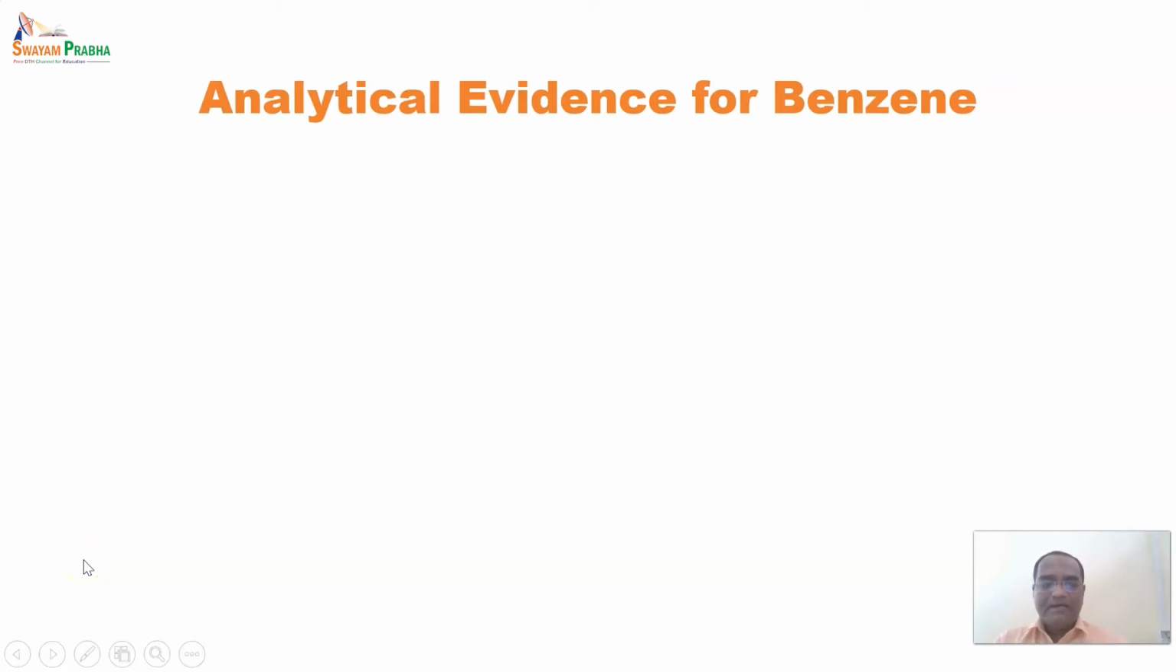So analytical evidences for benzene means what? The structure which has been derived or obtained from the history or by use of some techniques. So what kind of analytical data supports the structure of benzene? So we'll study it.